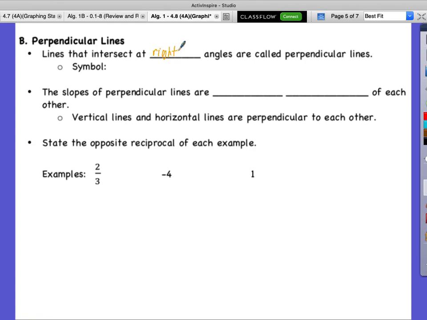What's a wrong angle? There's no such thing as a wrong angle. No, right? Okay, I know left, top.